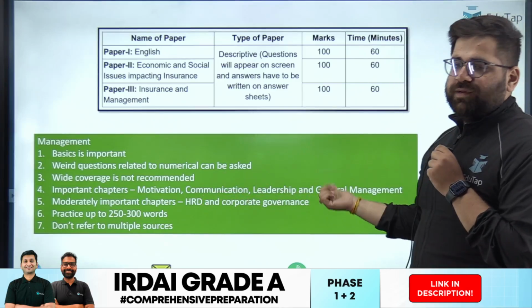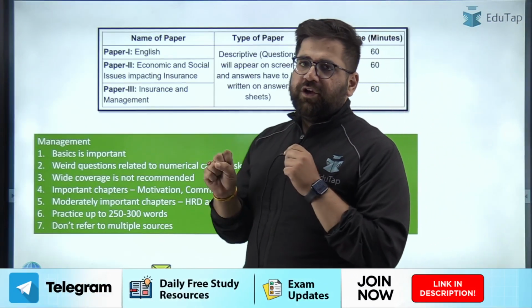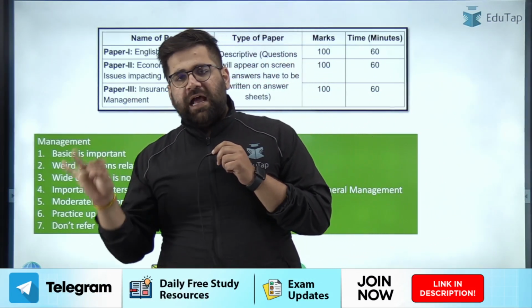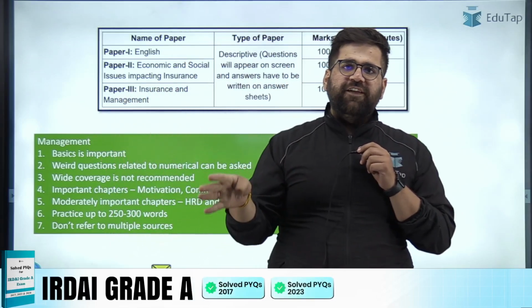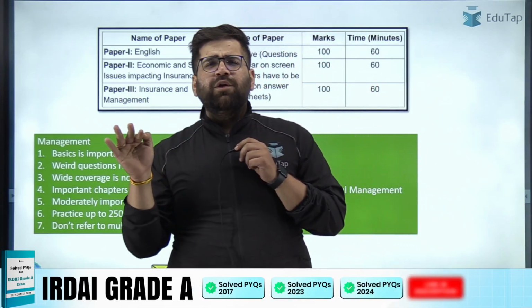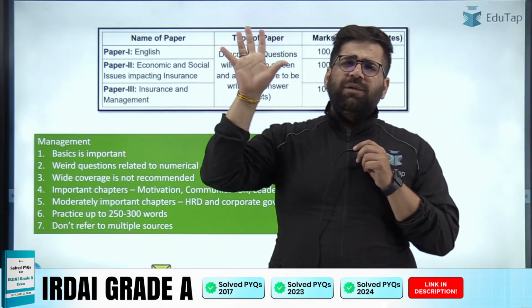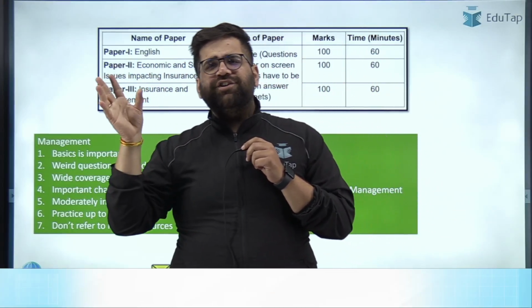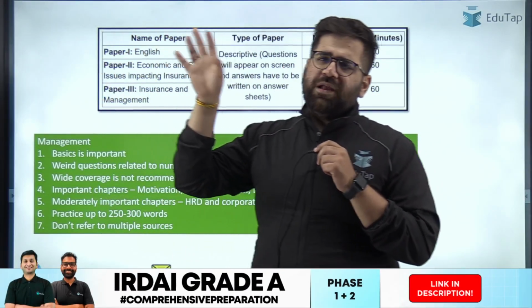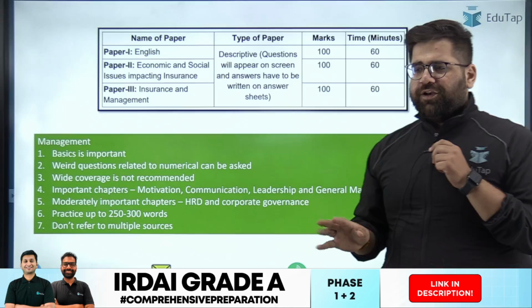Then you have general management. In general management also, limit your scope: cover planning, cover directing, cover organizing, cover staffing, and cover controlling. There is absolutely no need to cover multiple other topics like decision making, coordination. Those are important for RBI, but for IDI, I don't think these are important.